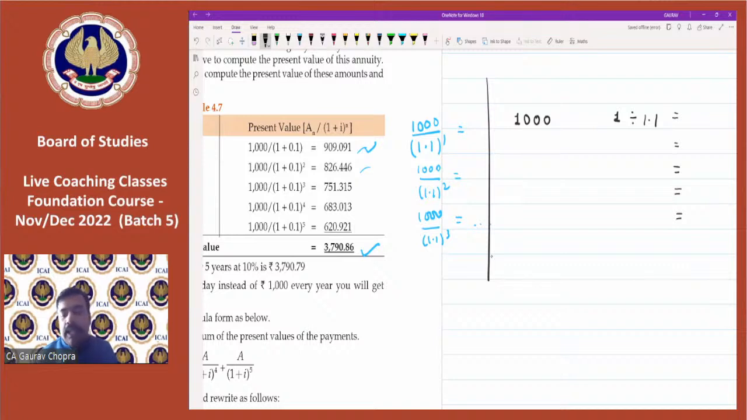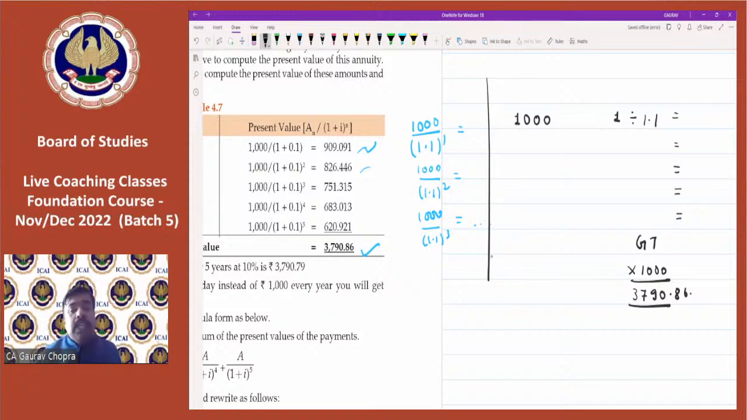Done. Then press GT. GT button will be there on your calculator. This is known as gross total. Gross total. Now, whatever is the result, multiply that with 1,000. And the answer will appear on your screen. 3790.86.